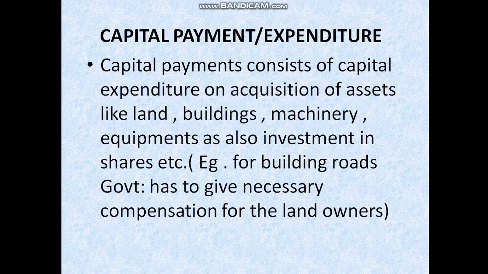In capital expenditure, or capital payment, the capital payments consist of capital expenditure on acquisition of assets like land, buildings, machinery, equipments, as also investment in shares.